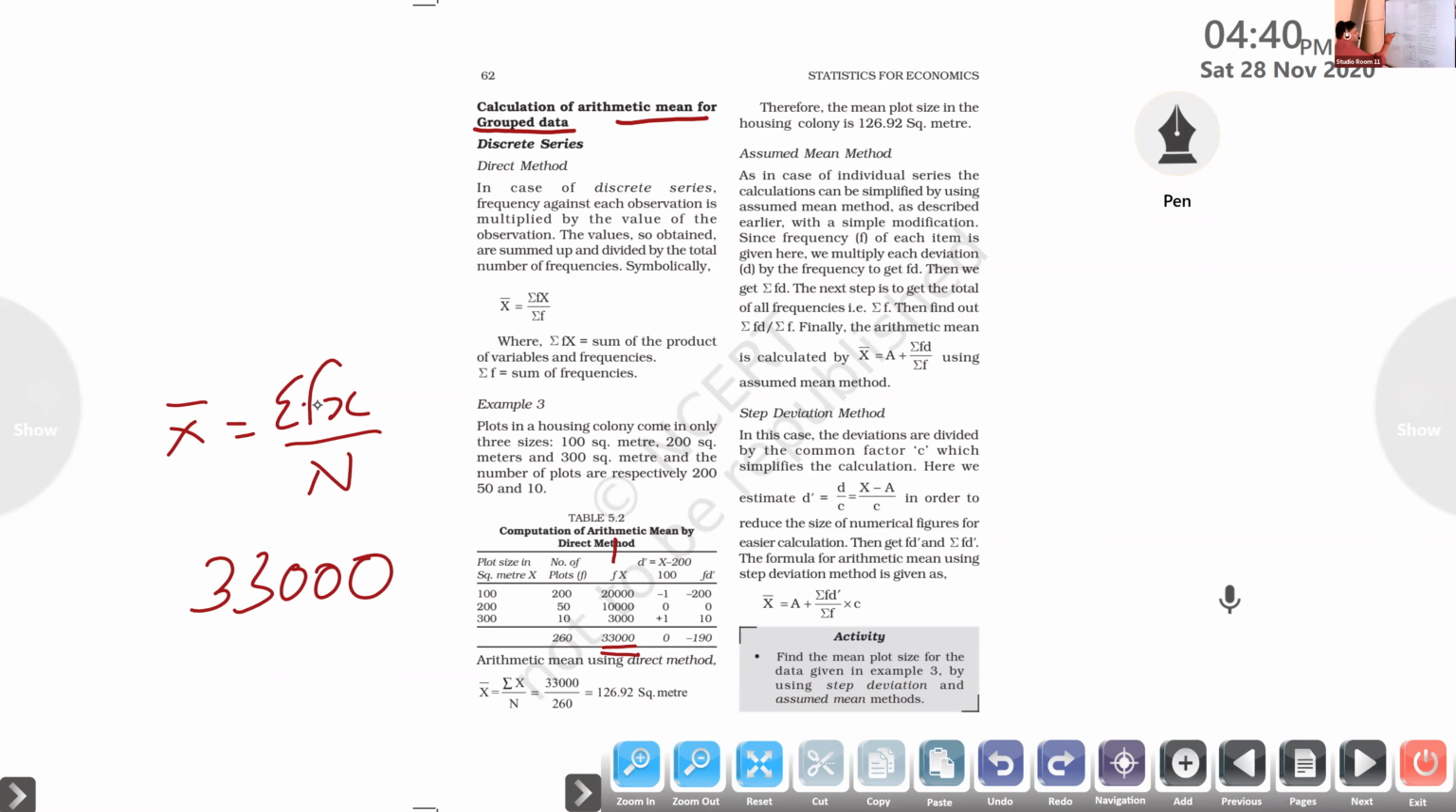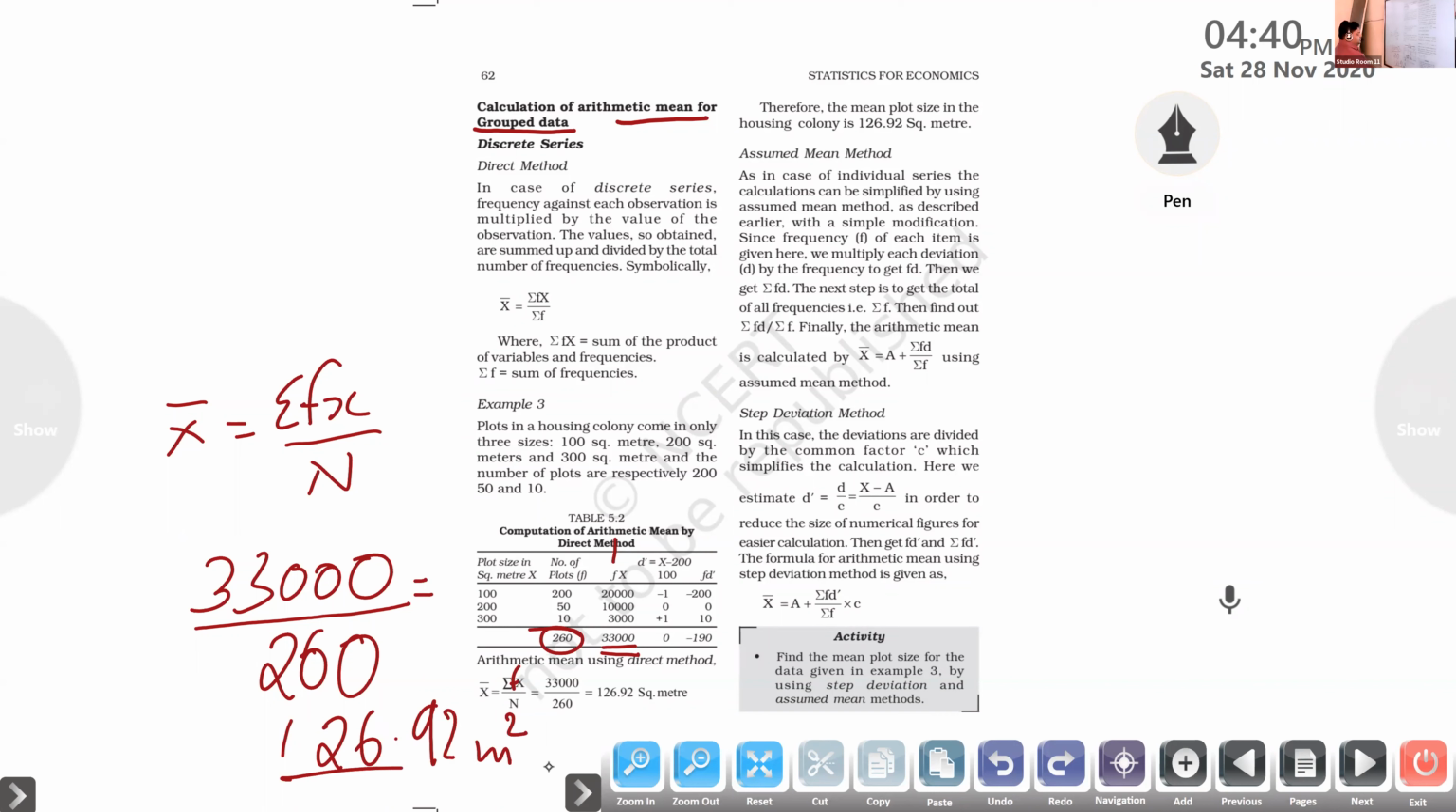Okay, basically it is sum of fx divided by N. So 33,000 divided by 260, where N is 260. So the answer is 126.92 meter square. Okay, so hope this idea is clear for you people.